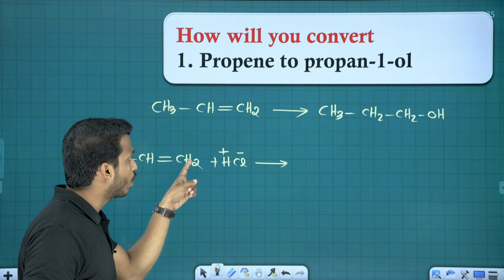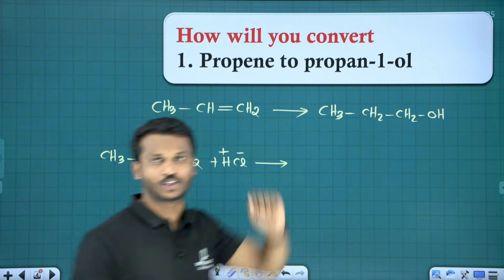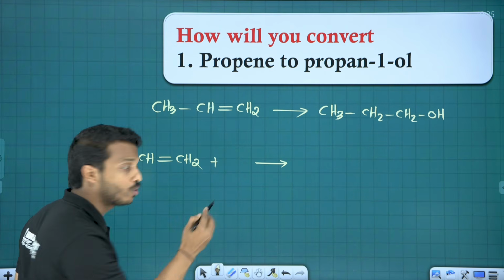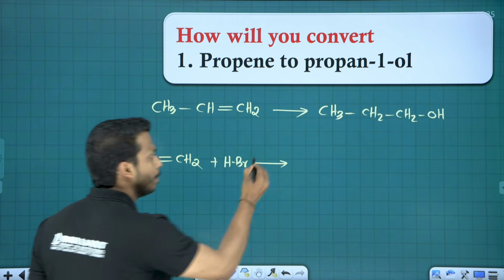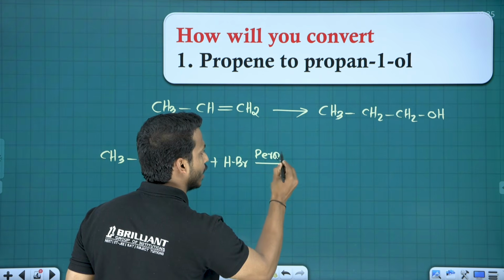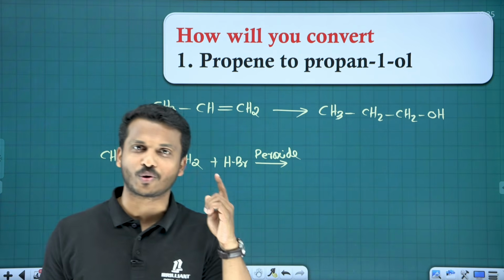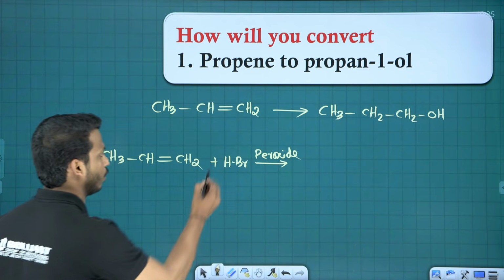But we need to get a chlorine on this first carbon because we need to convert that into OH. So we can't use HCl in the beginning. We have to use which one? HBr. HBr in the presence of which one? Peroxide, right? If you want to apply anti-Markovnikov's rule, what do we have to use? HBr in peroxide.